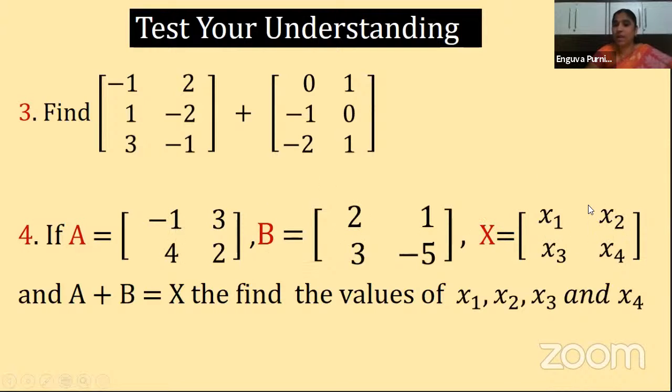Then from there you have to find the values of x1, x2, x3 and x4. What do you know about equal matrices? A plus B is the resultant matrix when you add these two matrices. Then after that you have to equate that matrix to our X matrix. So what do you know about equal matrices? The corresponding elements are the same. So when you compare the corresponding elements, then you will find the values of x1, x2, x3 and x4.